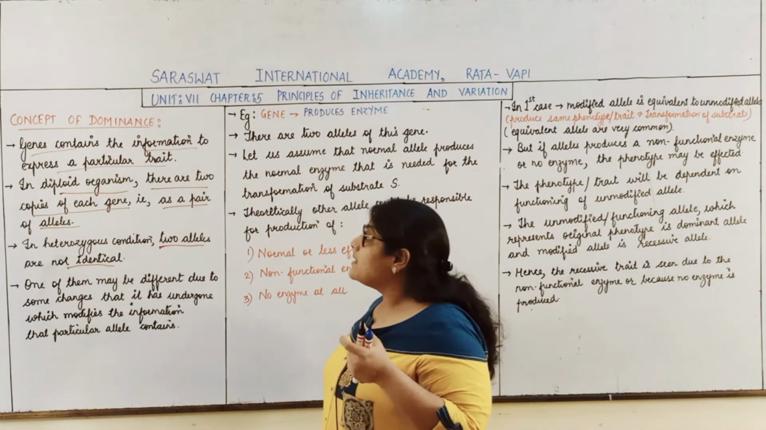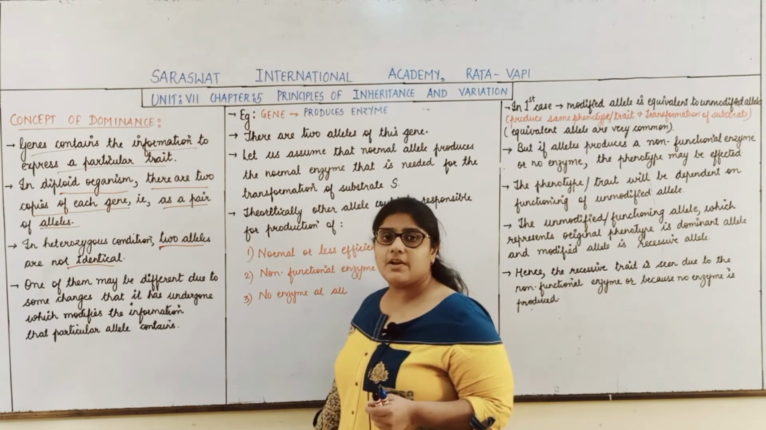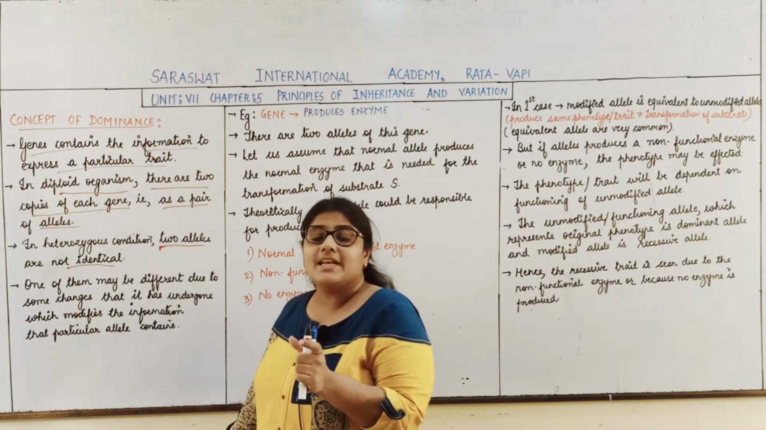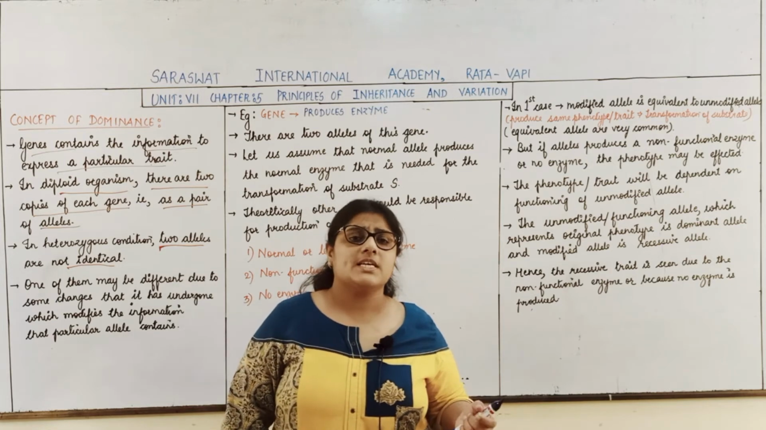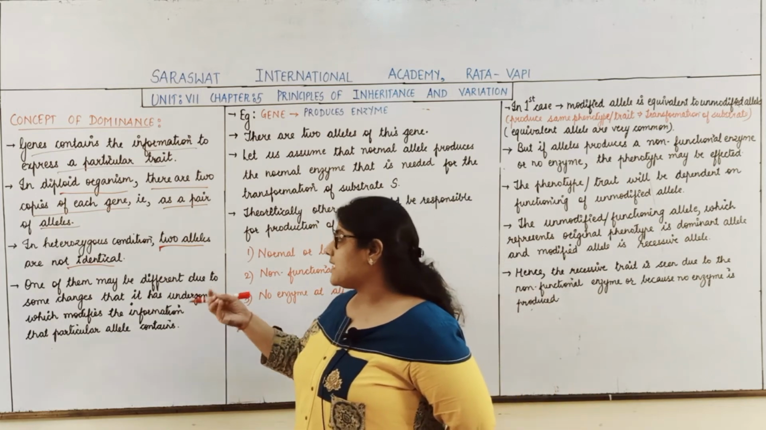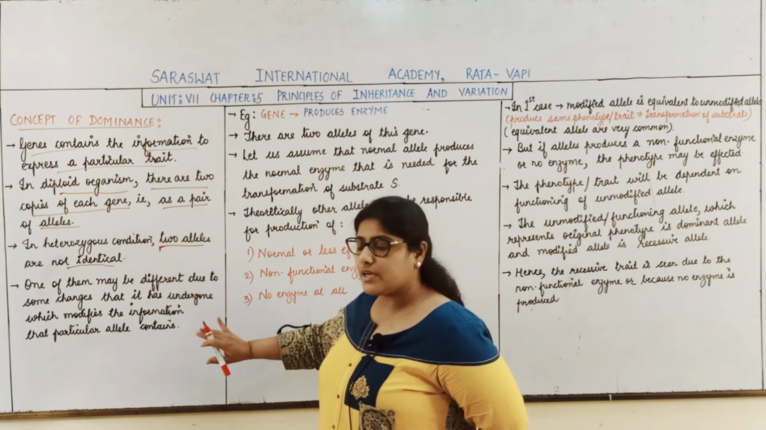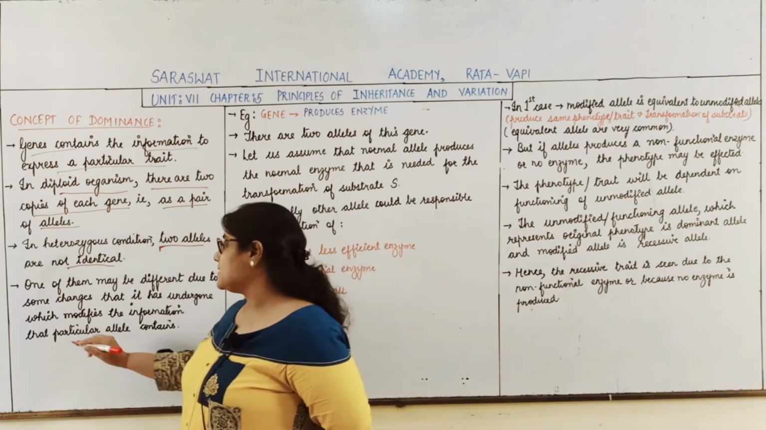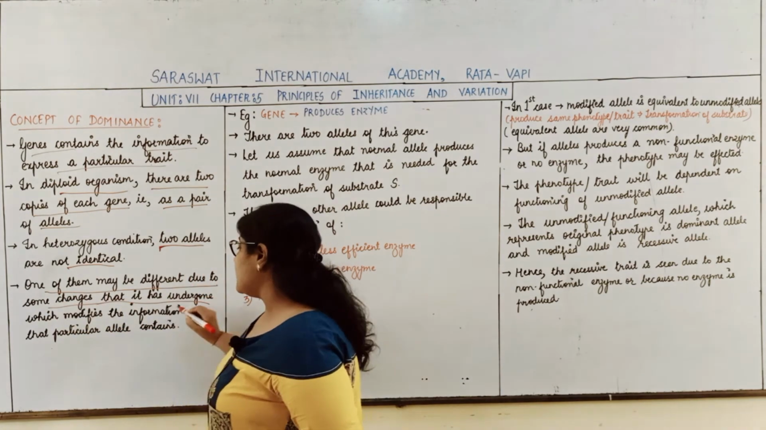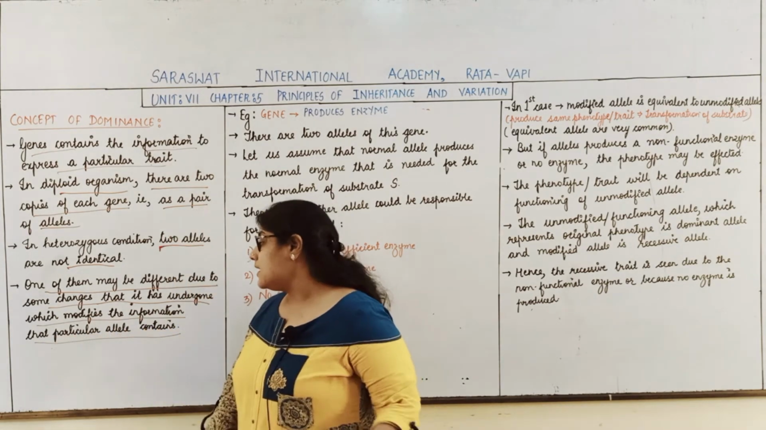So students, in a diploid organism, we know that genes occur as a pair of alleles. In a heterozygous condition, the two alleles are not identical, they are different, whereas in the homozygous condition, the alleles are identical. Now as I told you, in the heterozygous condition the two alleles are not identical. So what happens? One of them may be different due to some changes that it has undergone, which modifies the information that particular allele contains.